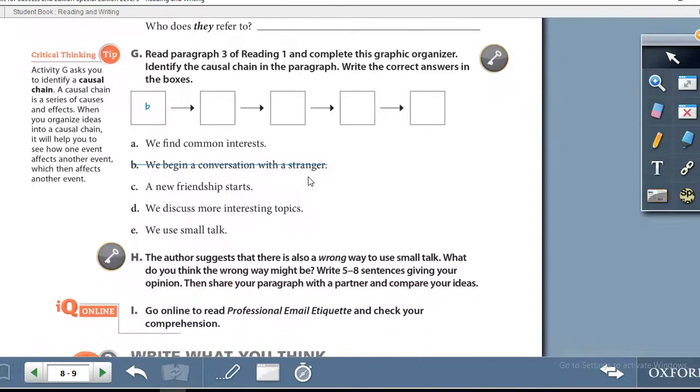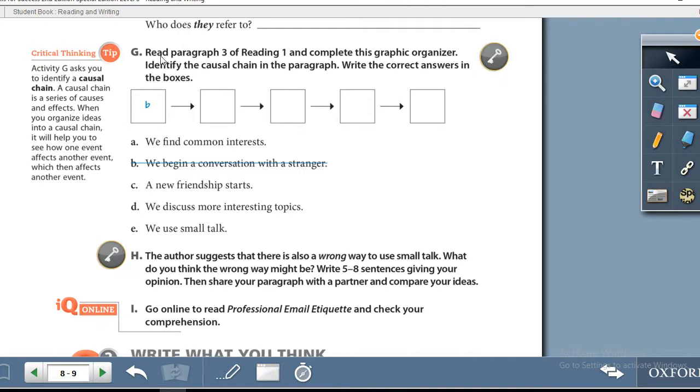Right, page number 9, exercise G. Read paragraph 3 of reading 1 and complete this paragraph organizer. Identify the causal chain in the paragraph. Write the correct answers in the boxes. So basically how this works is you are going to read paragraph number 3 from reading 1, and in the box below you are going to write the information according to the order that it goes in.